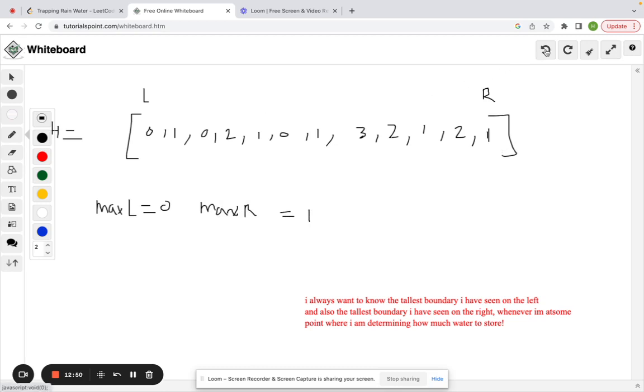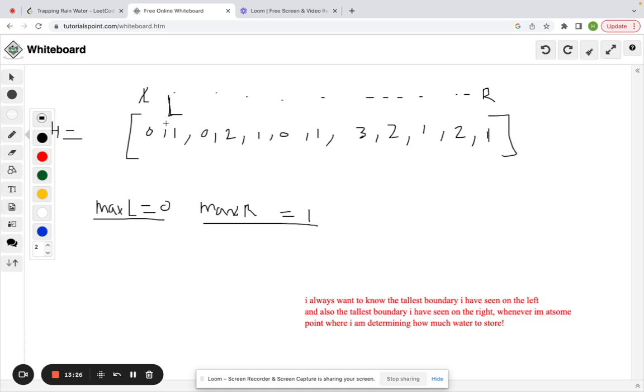Okay, and what we're going to do is, this right pointer and this left pointer implicitly act as boundaries for each other, even though they're so far away, right? They still kind of act as each other's boundaries, because the check we're going to do is ask which of these is smaller, which max left and which max right value is smaller. In this case, it's 0. So you know that you can move this left pointer up by 1.